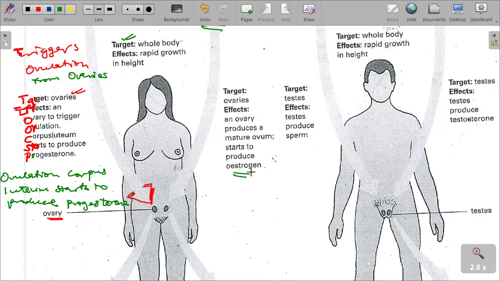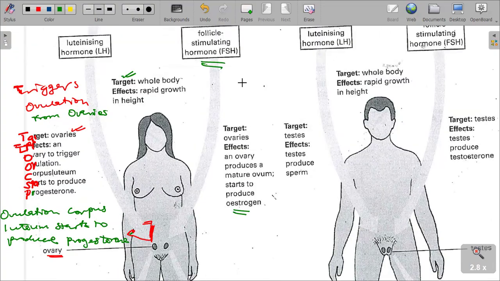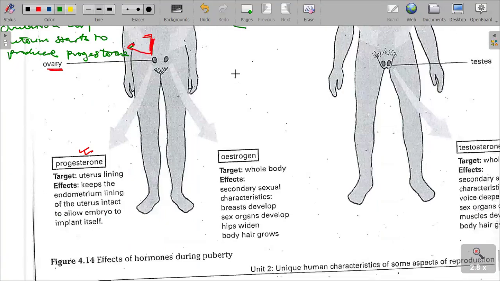So oestrogen is produced when a mature ovum is there, which is caused as a result of the follicle stimulating hormone.